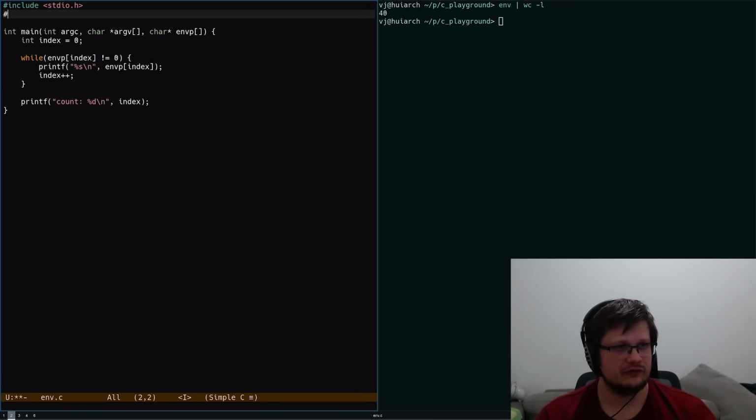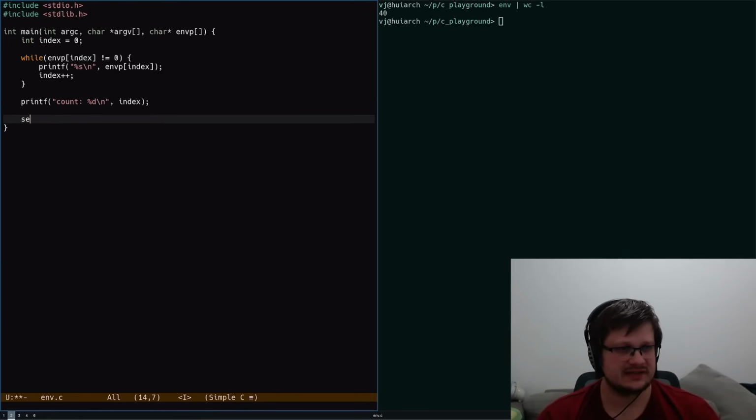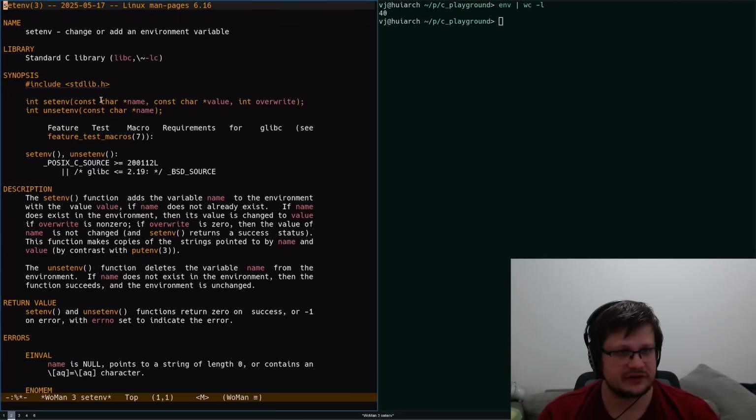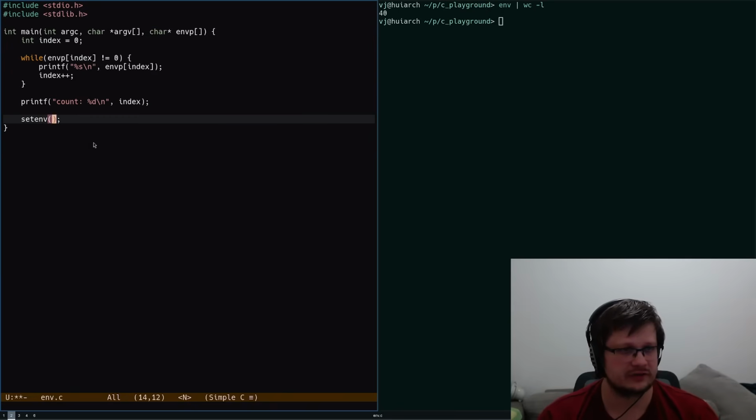Now let's add a new variable, and we need to include another header, stdlib.h, which has setenv, which accepts 3 different parameters: name, value, and whether to override or not. So let's call it NEW_VAR. Let's set, like, I don't know, hi and false. We don't care about that. After we are done, let's set index back to 0 and do this all again.